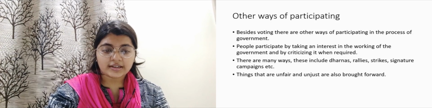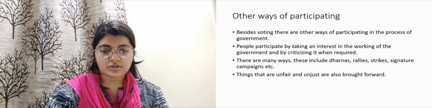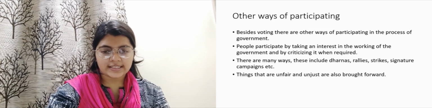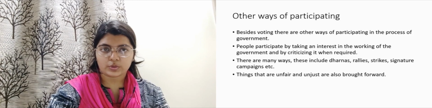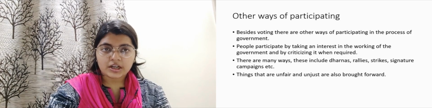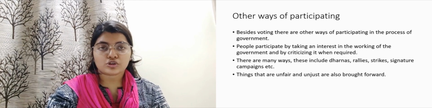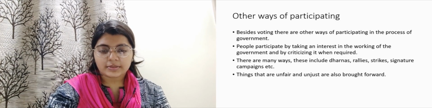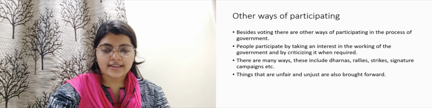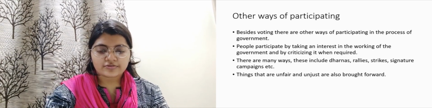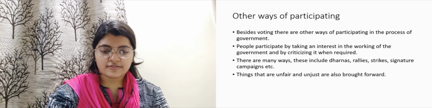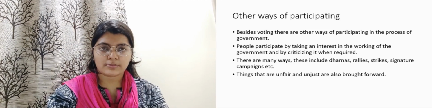Besides voting, there are other ways of participating in the process of government. People participate by taking an interest in the working of the government and by criticizing it whenever required. People can also help and support the government, but they can also criticize it. There are many ways. They include rallies, strikes, signature campaigns, etc. We have seen many rallies and strikes done, and things that are unfair and unjust are brought forward.